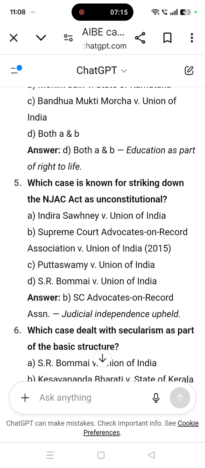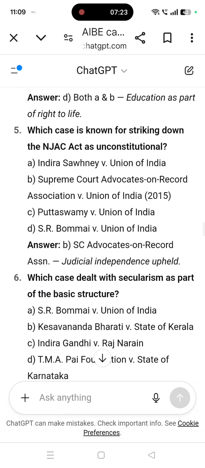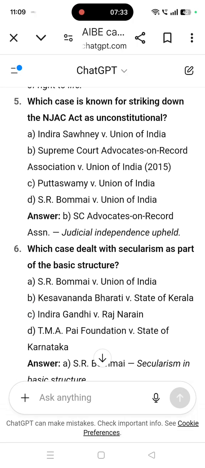Which case is known for striking down the NJAC Act as unconstitutional? Supreme Court Advocates on Record Association versus Union of India, 2015. The court said judicial independence upheld.